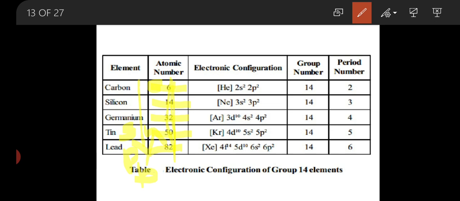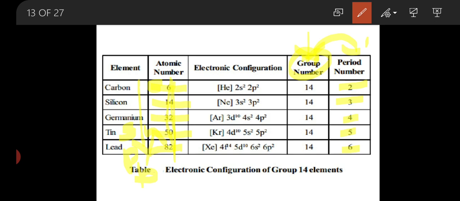In the earlier section we explained the position number of an element in a group as well as in a period. In the group, the elements are in the same group, whereas in the period the number goes on increasing: second period, third period, fourth period, fifth period and sixth period.